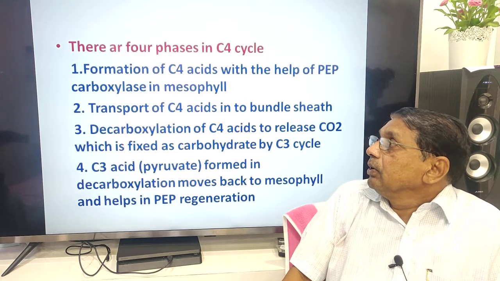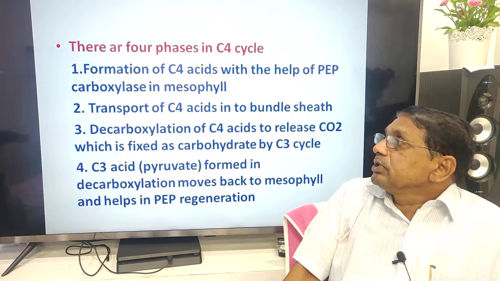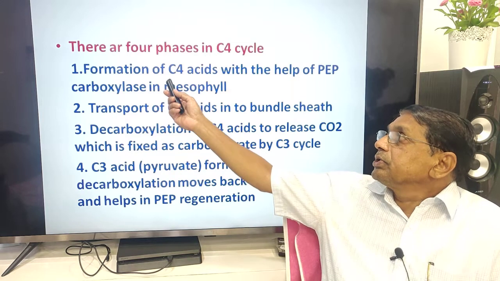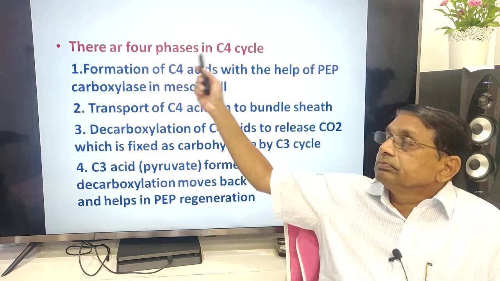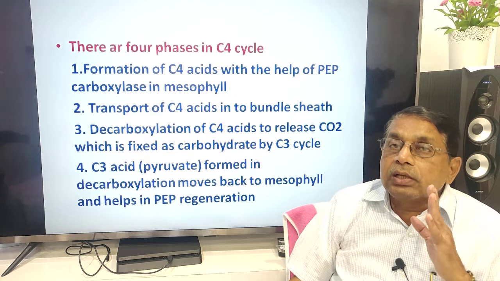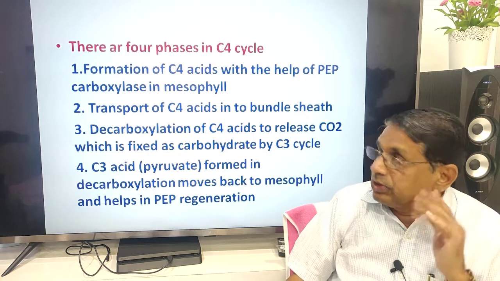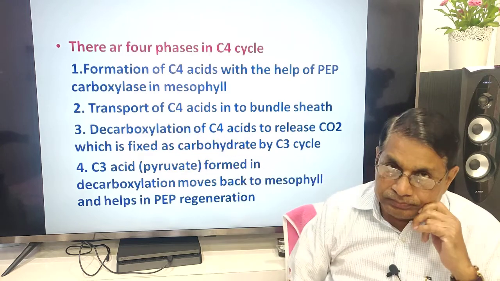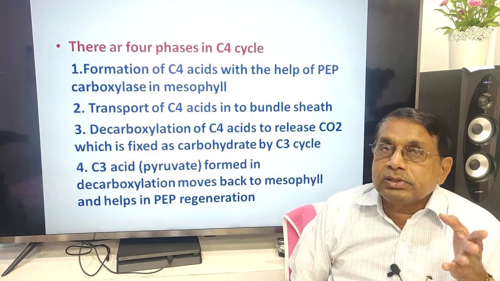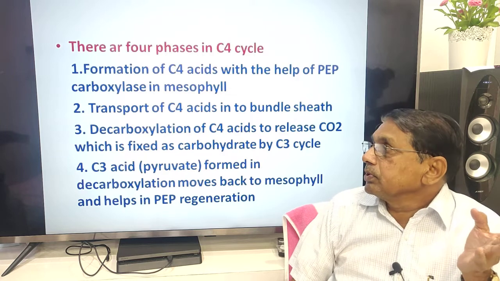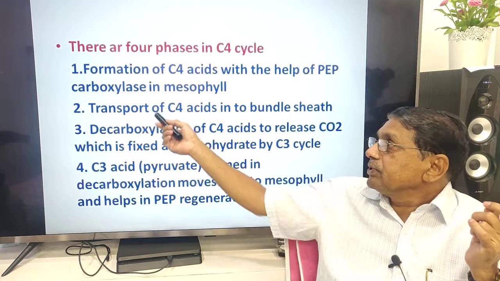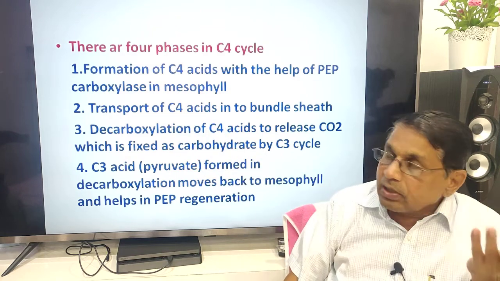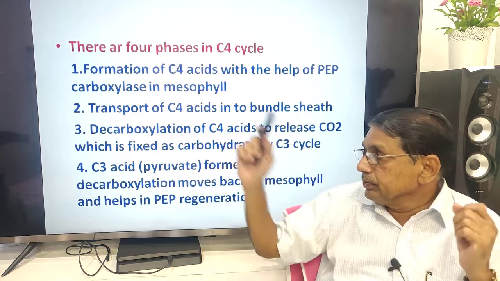There are 4 phases in the C4 cycle. 1. Formation of C4 acids, especially oxaloacetic acid, with the help of PEP carboxylase. The carbon dioxide acceptor is PEP, the enzyme is PEP carboxylase. 2. Transport of C4 acids. The C4 acids are formed here. These C4 acids are transported to the bundle sheath.